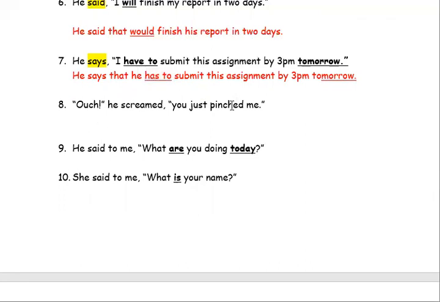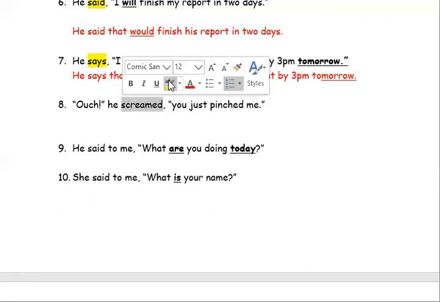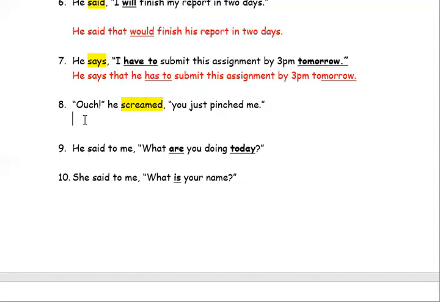Ouch, she screamed. You just pinched me. So in this regard here, follow the same protocol. What is the introductory verb in the sentence? Who is doing the action? He is doing the action, right? And what is he doing? He's screaming. So screamed is in past tense. So everything in indirect speech will also be in past tense. Whenever we have an interjection like ouch, ish, yeah, Jesus, etc., we will always express how we are saying that word when we are changing it, right? So he screamed